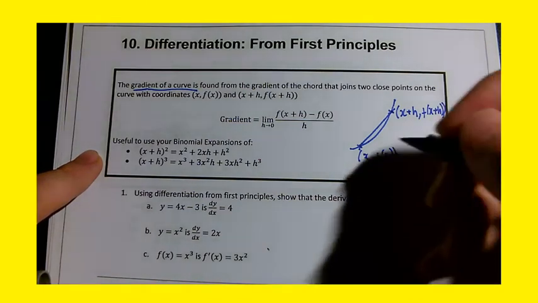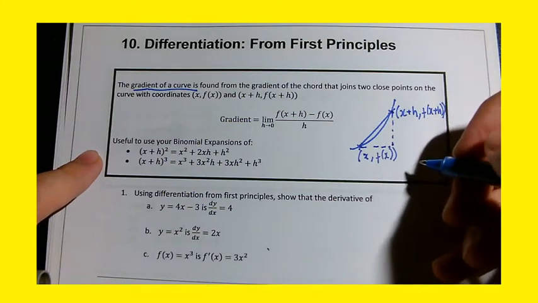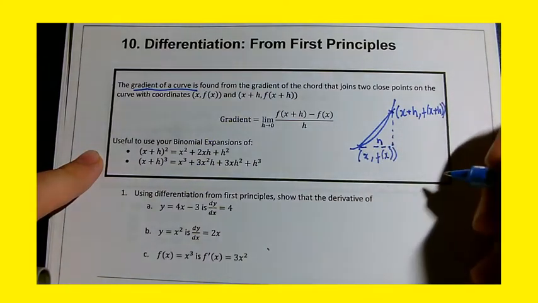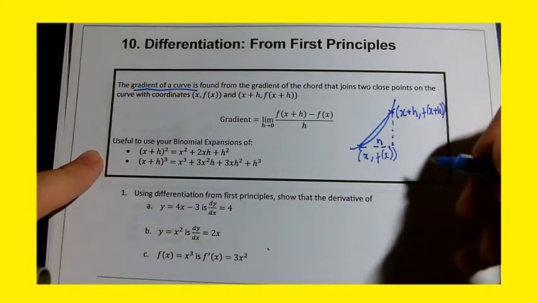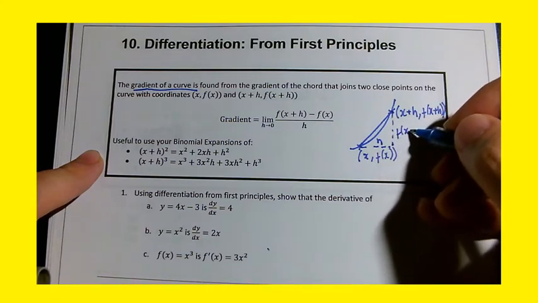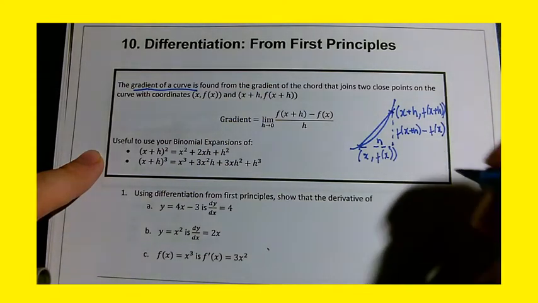Okay, so I'm just going to draw a little triangle here, just to show what's going on. There's a difference of h between these x values, and this difference here in the y values is f(x plus h) minus f(x).